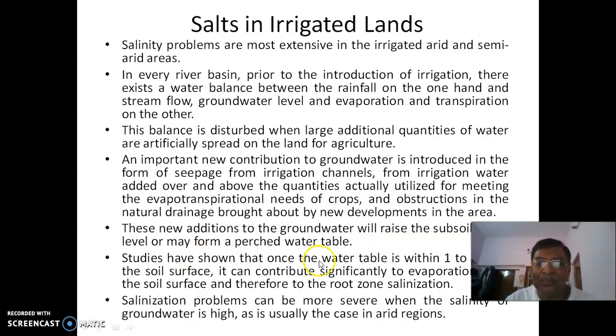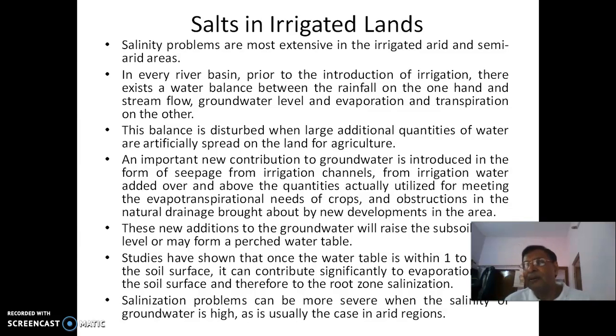Studies have shown that once the water table is within 1 or 2 meters of the soil surface, it can contribute significantly to the evaporation from the soil surface and therefore to the root zone salinization. So when the water table goes on increasing in these irrigated areas and comes to a level of just 1 or 2 meters below the surface, then what will happen?